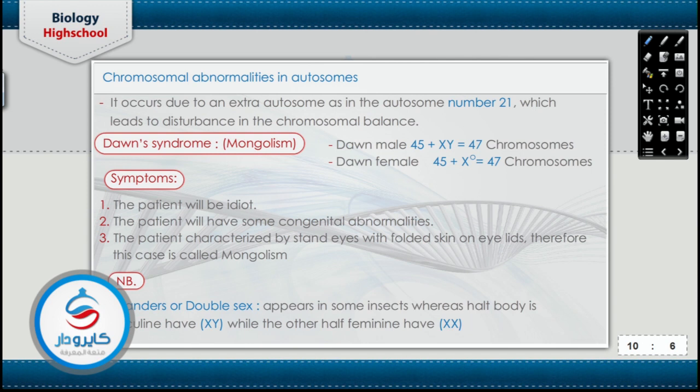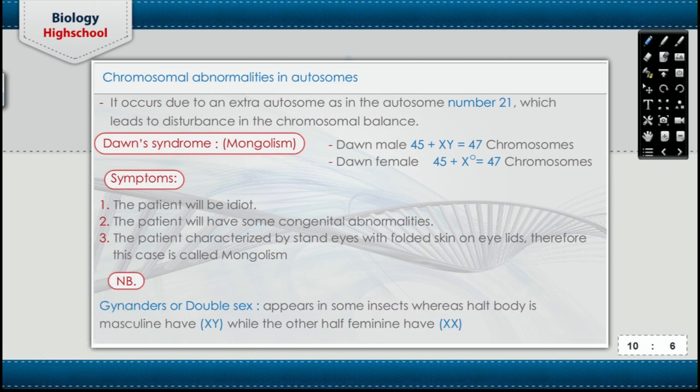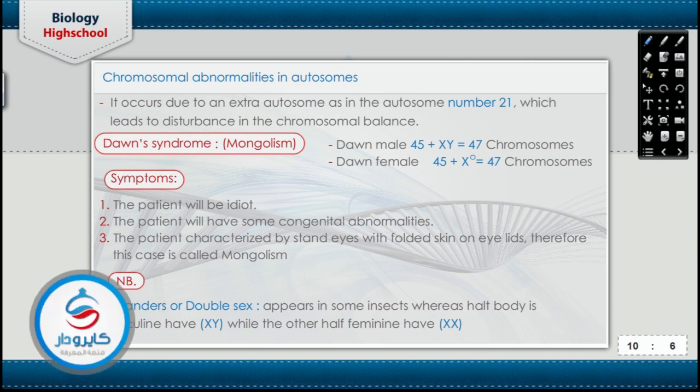What about if one of the autosomes increases? If chromosome number 21 increases, that means the ovum will be 23 plus X or 23 plus Y. So the Down male will be 45 plus XY. That means the total number is 47. The Down female is 45 plus XX. So the total number is 47.